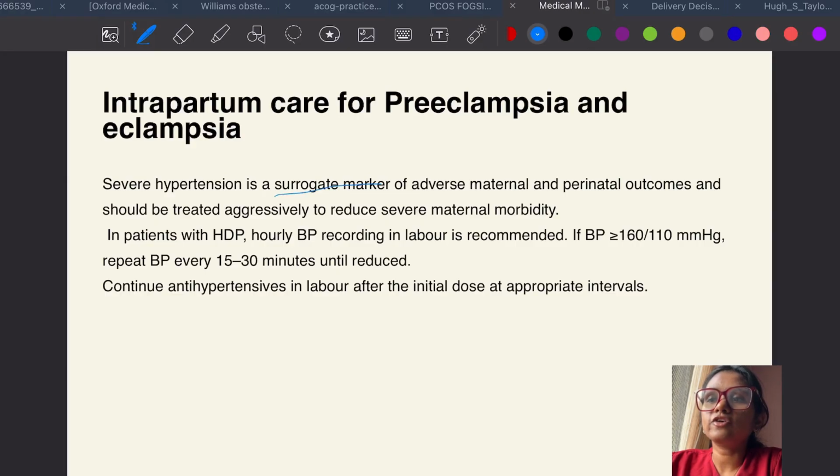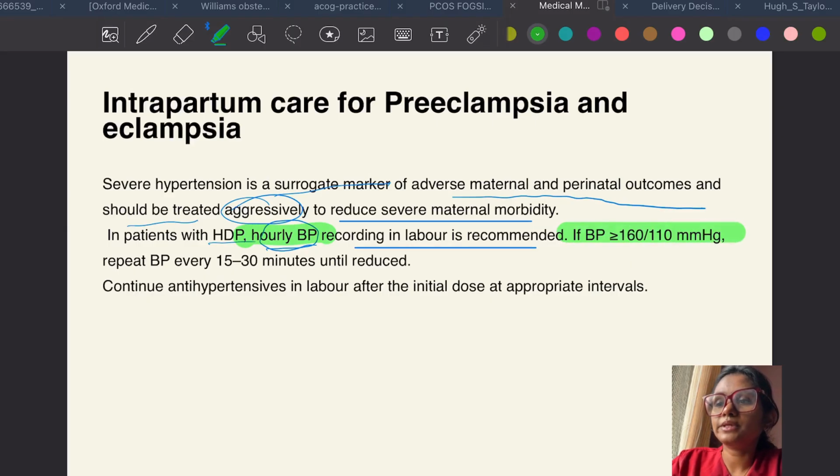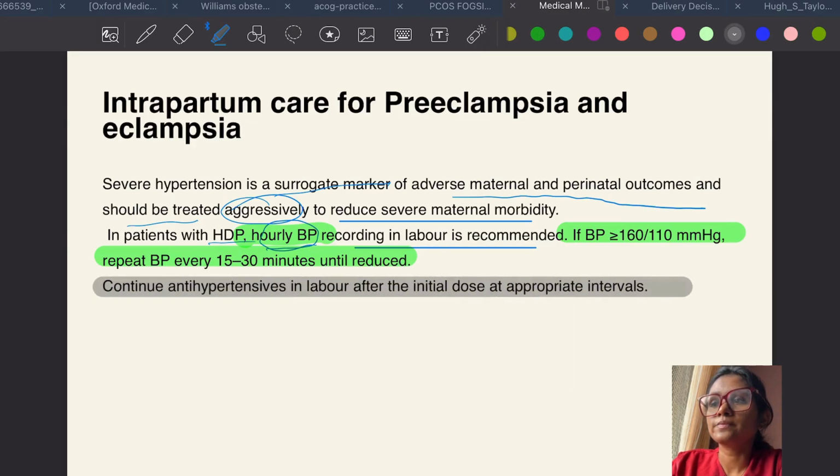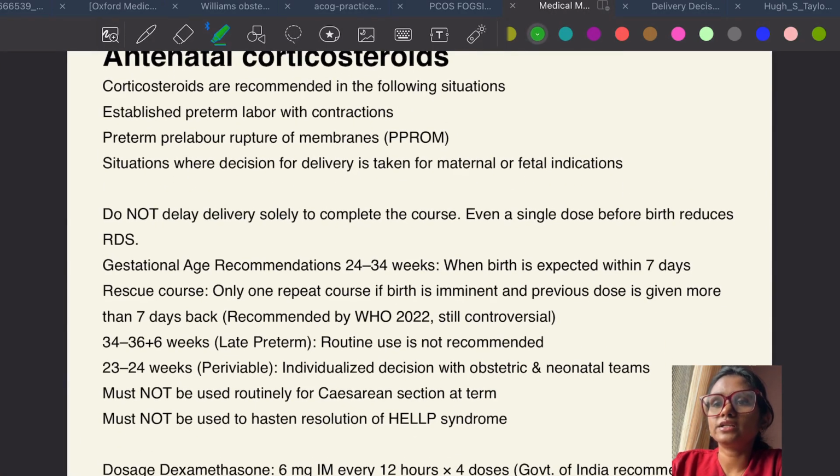Okay, intrapartum care for preeclampsia and eclampsia. Severe hypertension is a surrogate marker of adverse maternal and perinatal outcomes and should be treated aggressively to reduce severe maternal morbidity, of course. Okay, in patients with hypertensive disorder, hourly BP recording in labor is recommended. So what is the frequency? Hourly BP recording. If BP more than 160/110, repeat BP every 15 to 30 minutes until reduced. Continue antihypertensives in labor after the initial dose at appropriate interval.